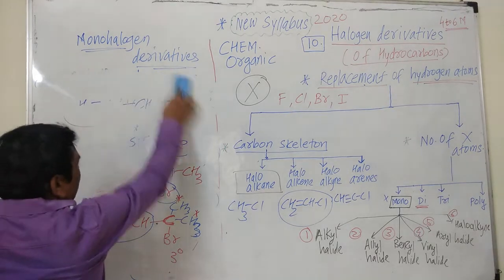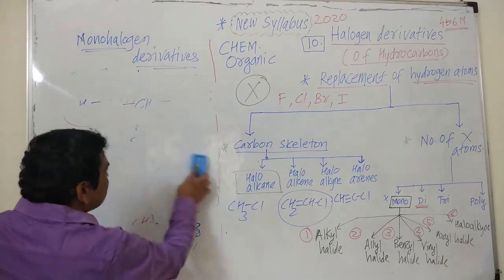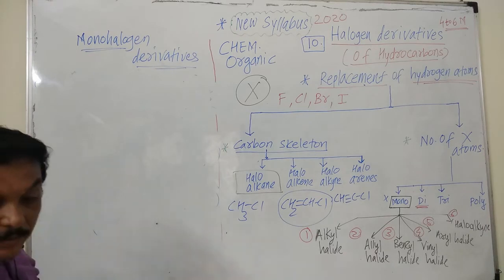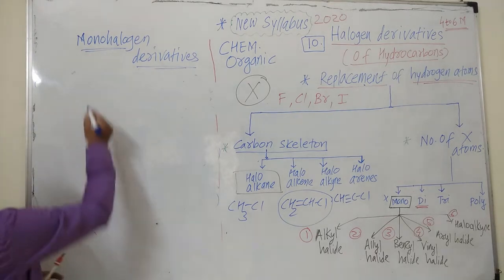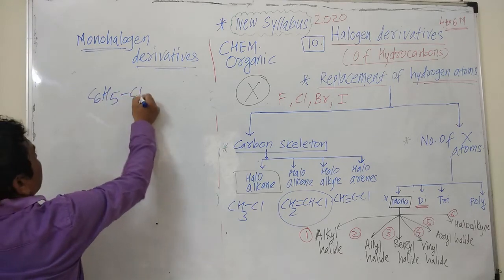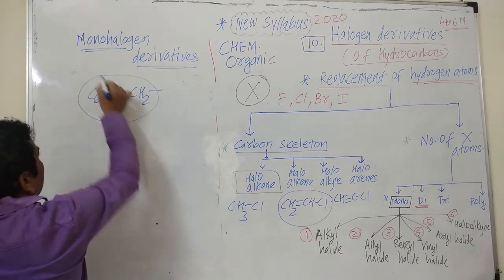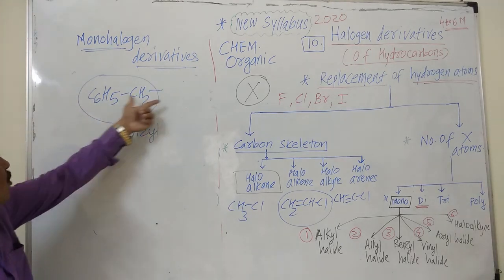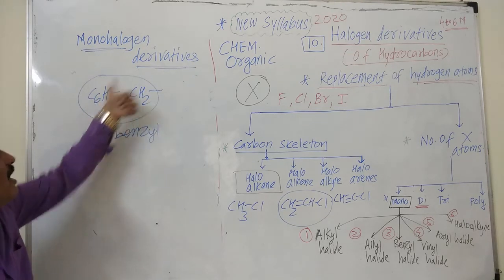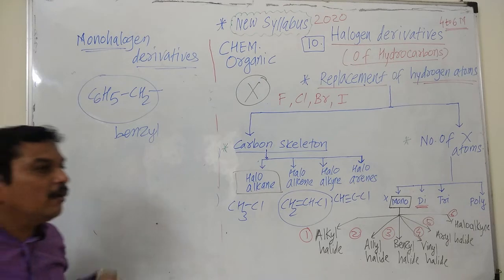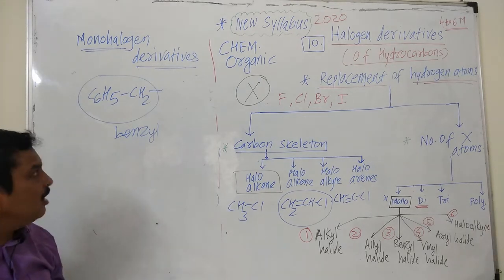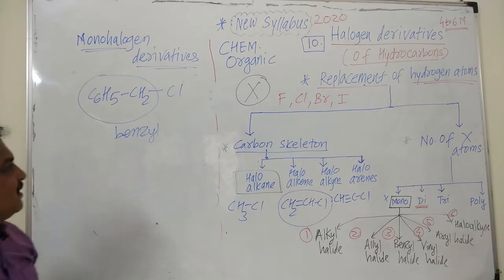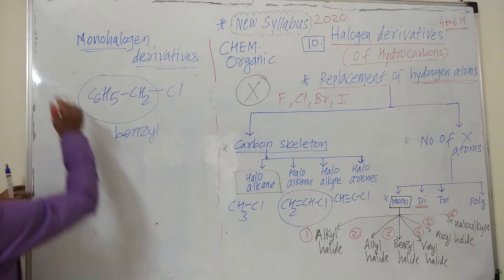And another type is now benzyl halides. The benzyl group, we have already seen in the 11th standard in the aromatic compounds. Benzyl group means the C6H5CH2 group. This group is known as benzyl group, in which halogen is attached to the carbon which is next to the benzene ring. Halogen is present on the carbon atom which is next to the benzene ring. It is known as benzylic halide or benzyl halide.